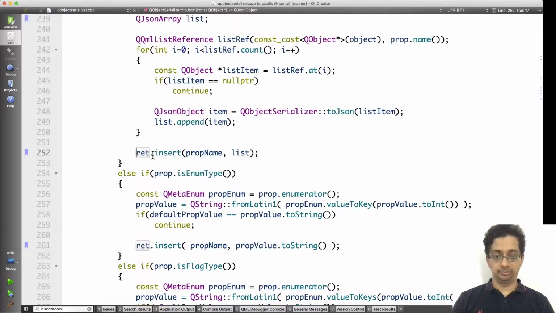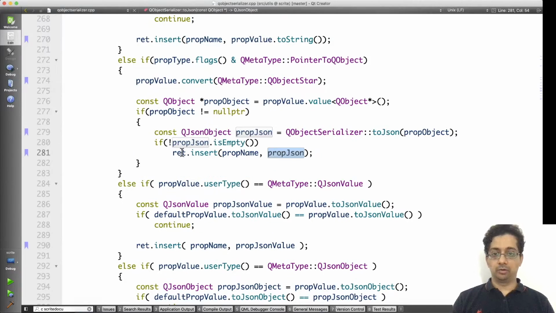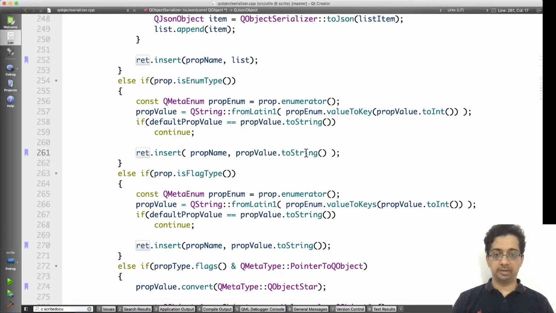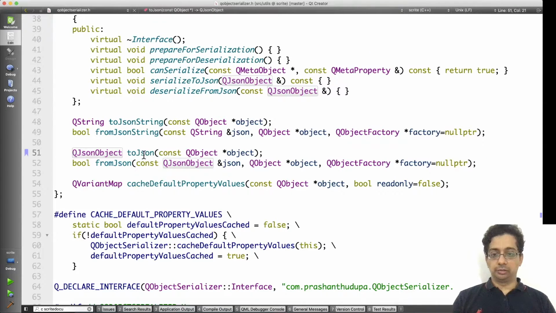If the value is of QObject star type, then we create a JSON representation of that QObject. For all other types, we simply store them as key value pairs, except when we have custom types. Then we can register helpers that will help us in serializing and deserializing custom types. So we have this toJson function which can accept an object and return a JSON representation of it. And we also have a fromJson function which can take a JSON object and then apply those properties onto a given QObject.